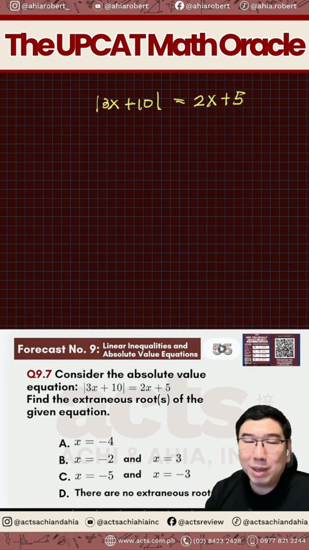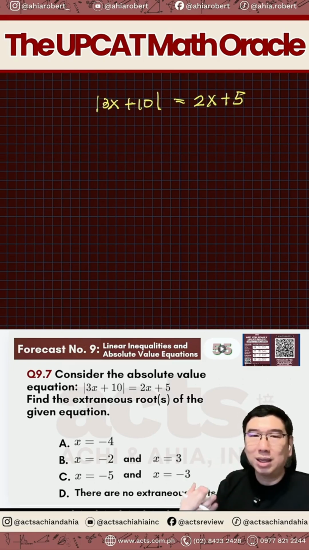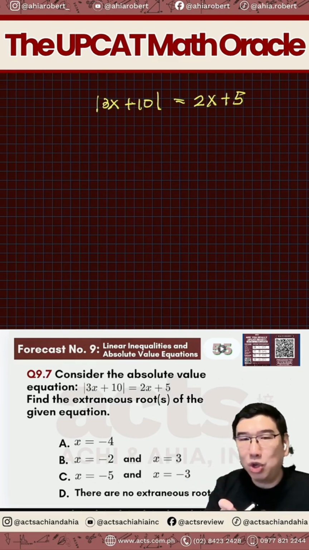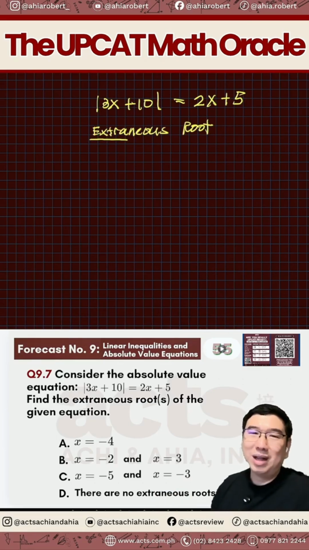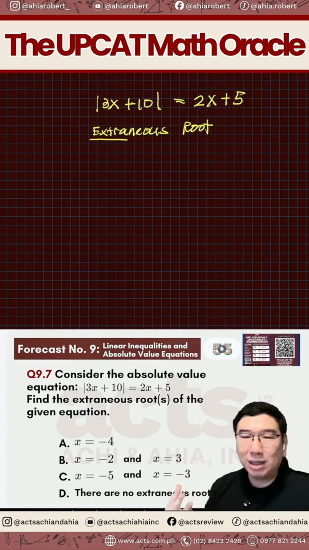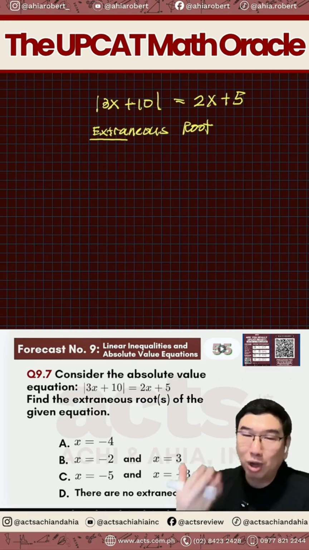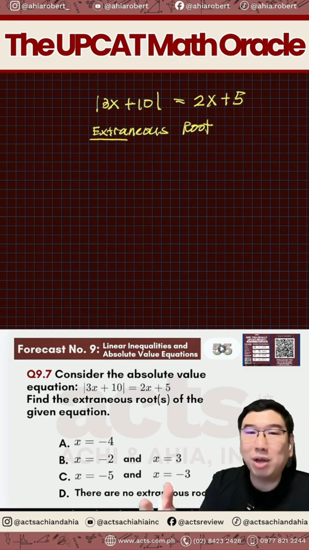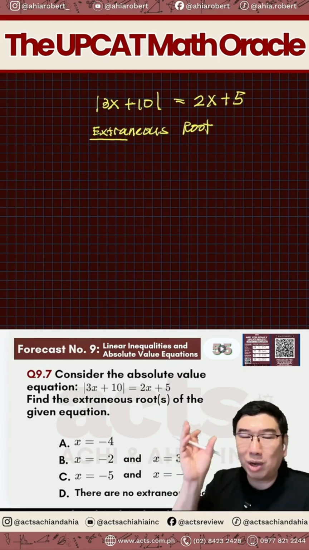So, ano muna ibig sabihin ba ng extraneous root? Root of an equation is basically the solution to the equation. So, ano yung mga possible values of x that will make the equation true? Yan ang root. Pero pag sinabi natin extraneous root, from the word extraneous, no? Yes, extra. Very good. So what does the extra mean? Ibig sabihin, extra siya. Hindi siya talagang sagot, pero mukha lang siyang sagot. So we have to first solve for the roots to know about it. So how do you solve an absolute value equation? With the absolute value sign, ang goal natin is to remove that absolute value sign for you to solve.